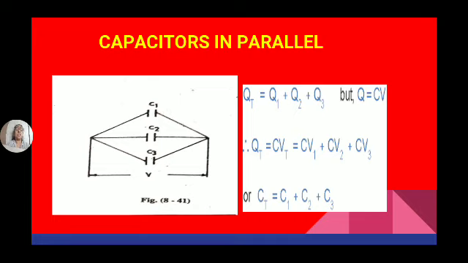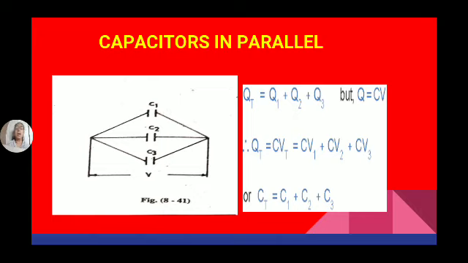So Q = C into V. So Ct into V, because V is the same: total V = V1 = V2 = V3. Ct V = C1 V + C2 V + C3 V. Eliminating V on both sides, Ct = C1 + C2 + C3. It means when capacitors are connected in parallel, the total capacitance is equal to the sum of the capacitances of all capacitors.